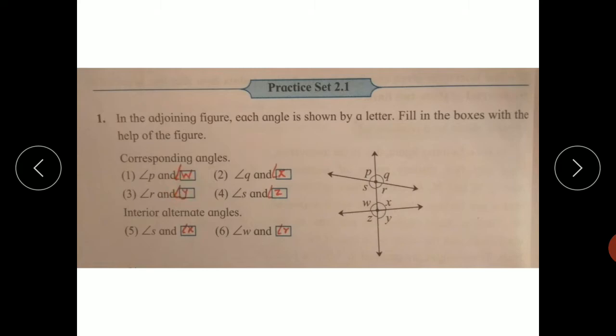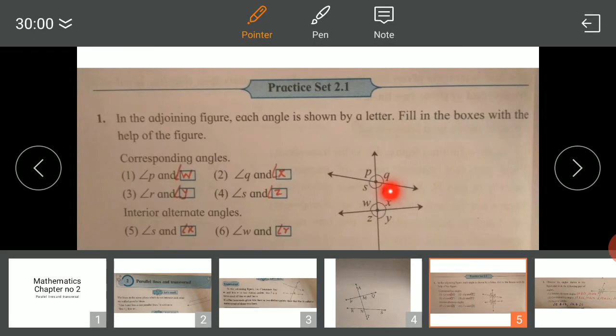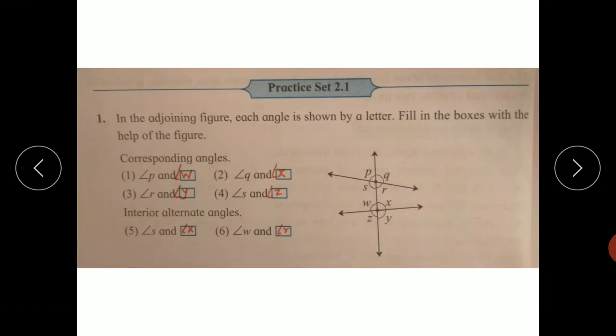Now the second pair. Angle Q and angle X form the second pair of corresponding angles.